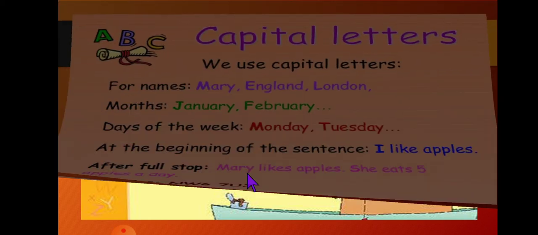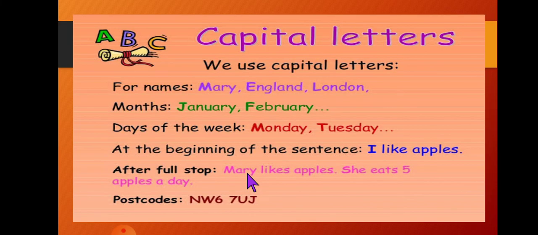Let's see some more uses of capital letters. We use capital letters for names. When we write any person's name, any place name, any thing's name, always the first letter is capital. Month names, May, April, January; days of the week, Monday, Tuesday, Wednesday, first letter always capital.